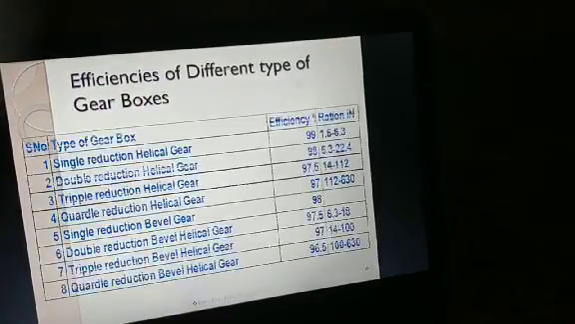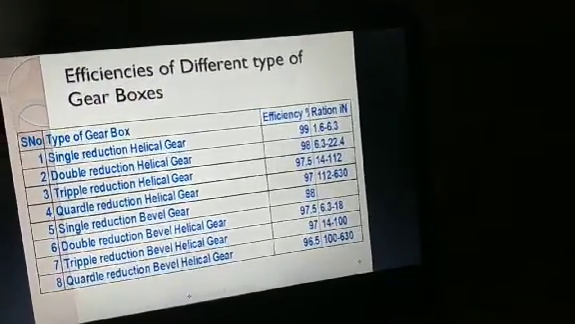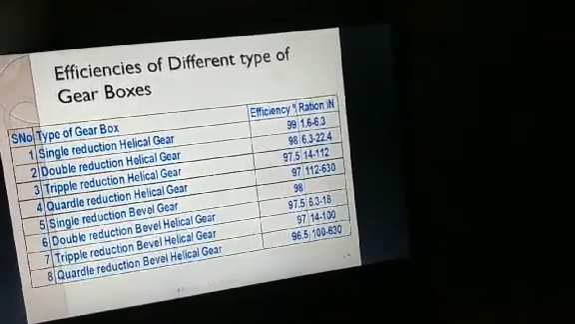Efficiencies of different types of gearboxes. This is a simple table that shows